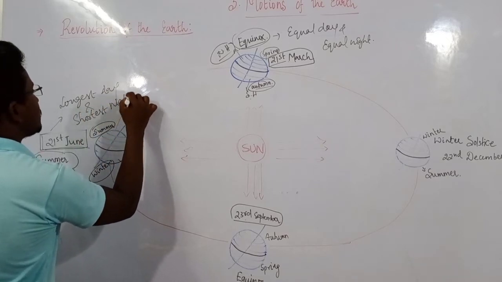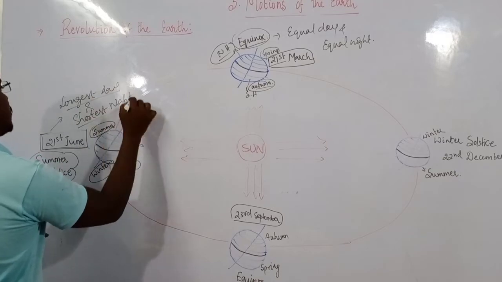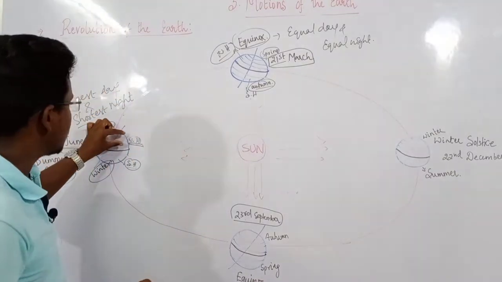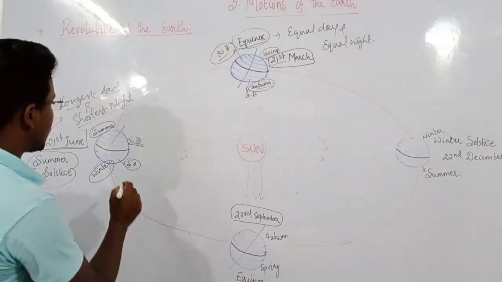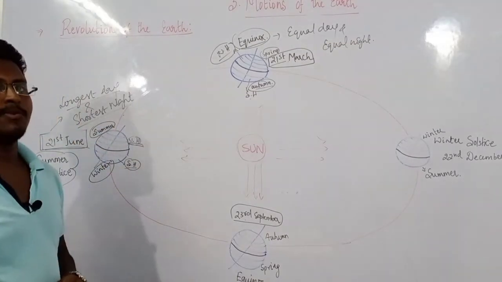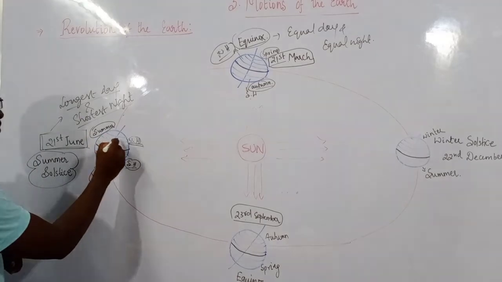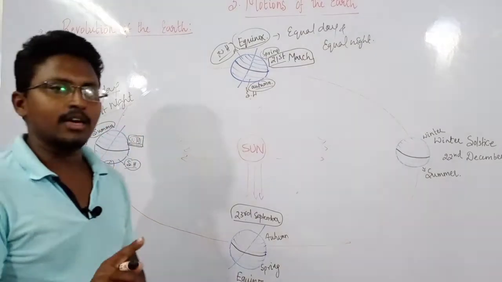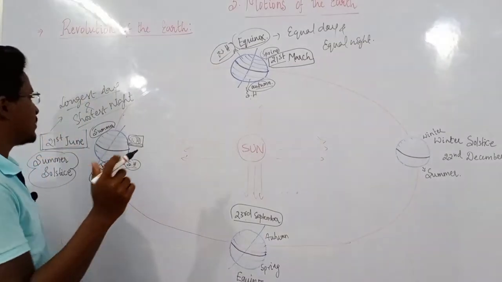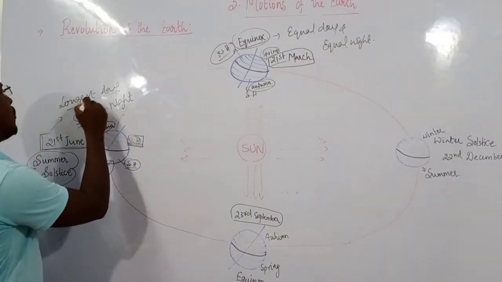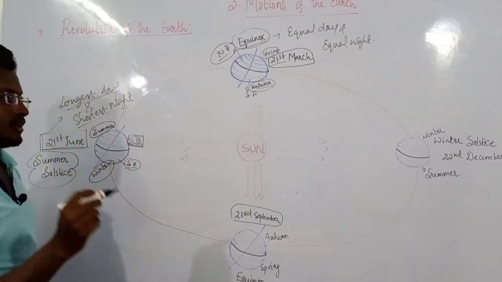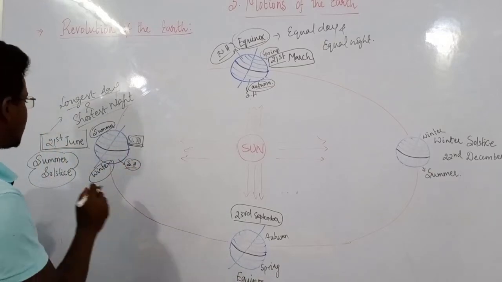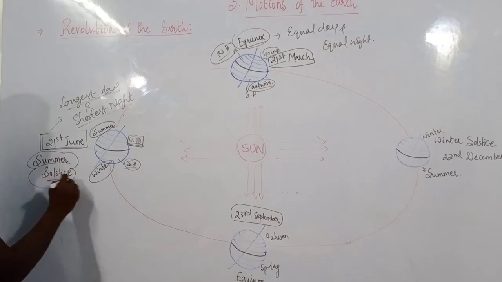So why? Because this longest day and shortest night happens because the sun rays are mainly falling directly on this particular region, compared to the southern hemisphere. Those people who are living in the northern hemisphere, listen carefully, the northern hemisphere people only, experience the longest day and shortest night on this particular day, 21st June, which is also known as the summer solstice.